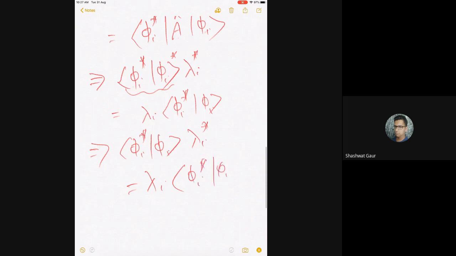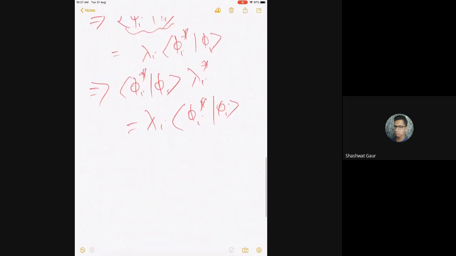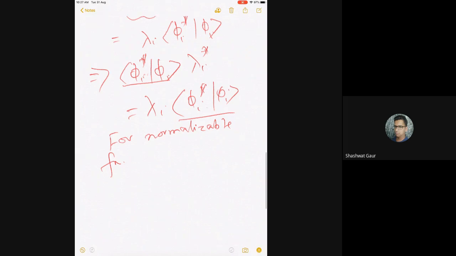And now here is the normalization condition coming up. If they are normalizable, that means these values are finite. So for normalizable functions, I can cancel, which I cannot do if they're infinity. I hope you understand. If they're infinity, then I cannot cancel this. I hope all of you know this much mathematics. So I divide by the finite quantity, which is this, and then I get lambda I star equal to lambda I. Is it clear?